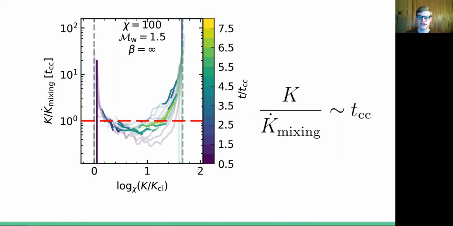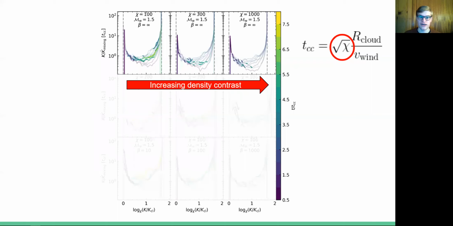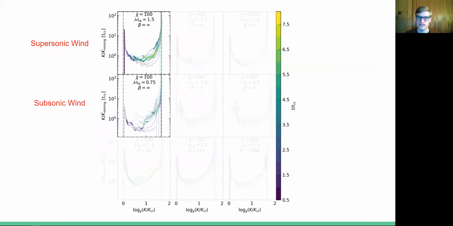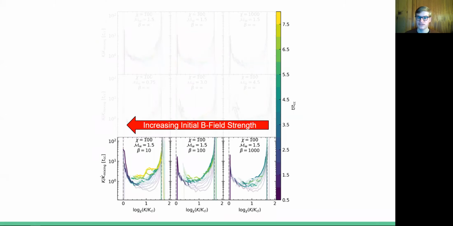So we find it very encouraging that k over k dot is within a factor of a few of the cloud crushing timescale. We also find that the model appears to roughly capture the cloud crushing timescale's dependence on density contrast and on the wind velocity, at least for supersonic winds. For subsonic winds, things seem to change. Additionally, our approach also reflects the slower mixing rate that you'd expect from having a strong magnetic field.